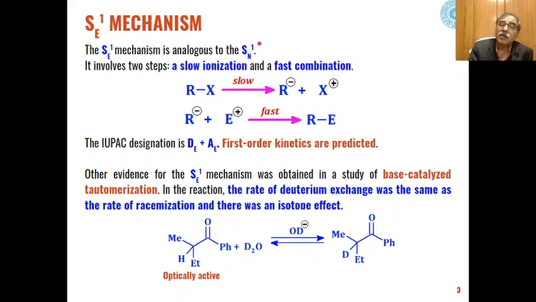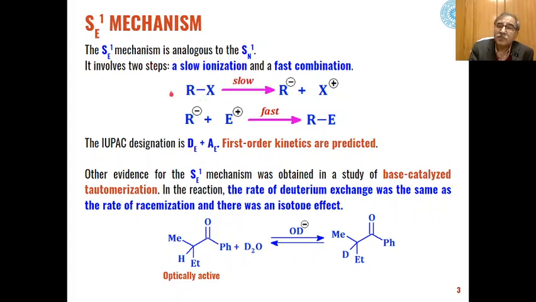So, in unimolecular nucleophilic substitution reactions, we have seen the species which is attacking the aliphatic system is a nucleophile, and the only difference over here is the species which is going to attack is an electrophile. So, like SN1 reactions, this is also a 2-step mechanism.